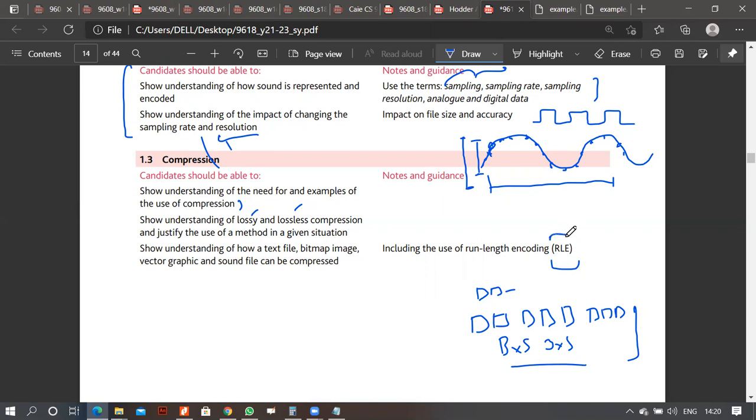This was run-length encoding. It basically came into existence to compress the data, because if this was not there, we would not have been able to. And why is it important to compress at times? Because at times a lot of unnecessary information is there within a photo or an image, and by getting rid of these pixels, you will not compromise the quality of it, which is your lossless compression.